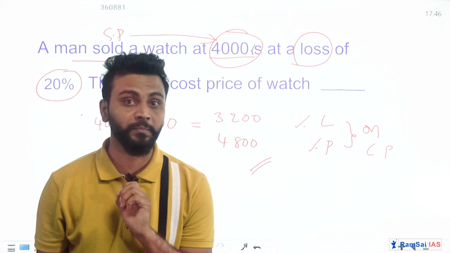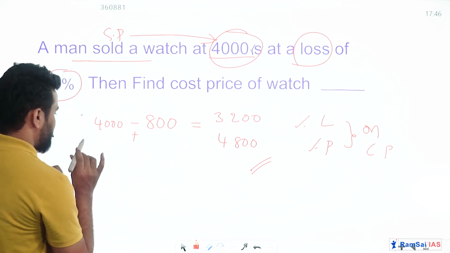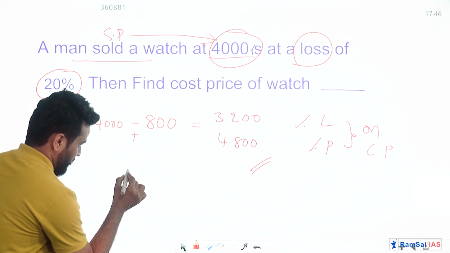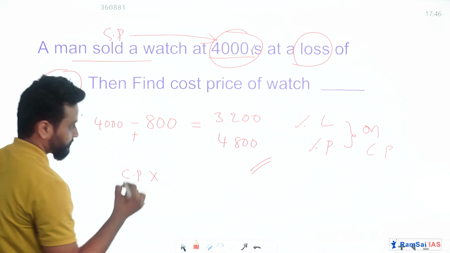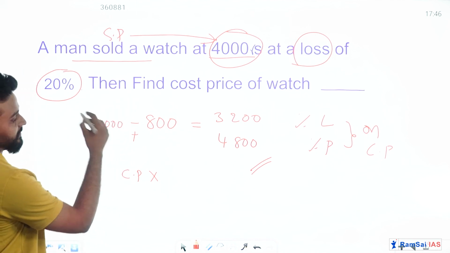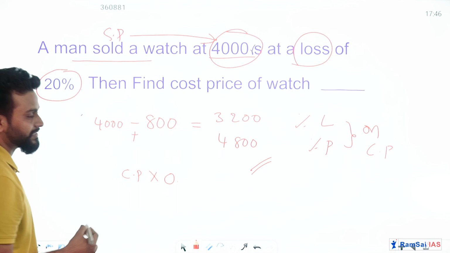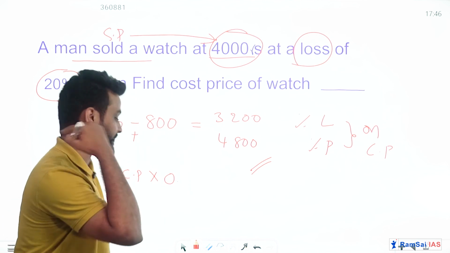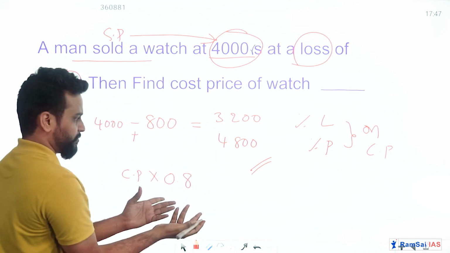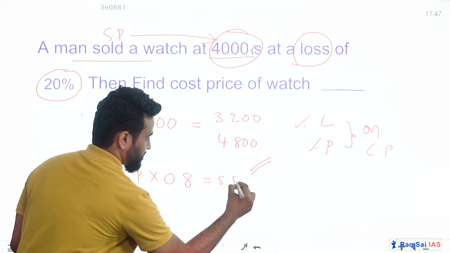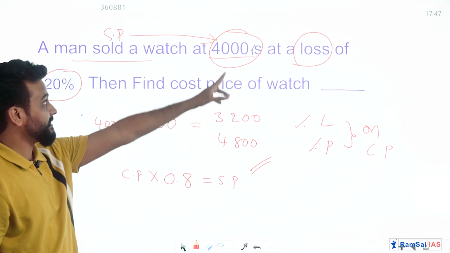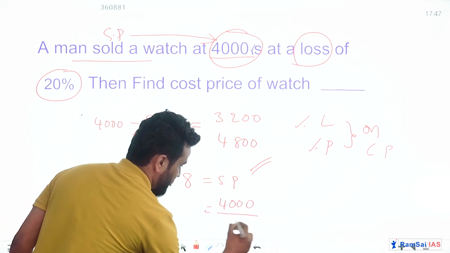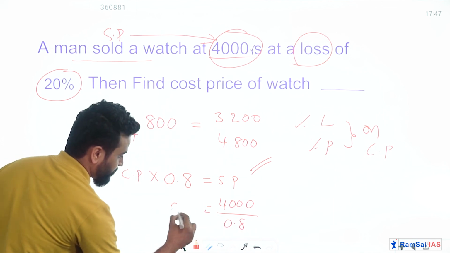Then how to solve this problem? See, very simple if you use our concept. What is our concept? Cost price into, as the person is getting a loss here, we should put 0 point. How much loss is he getting? 20%. So subtract the 20 from 100, so it will be 80. 0.8 or 0.80, both are the same. Gives you selling price. Yes or no? And selling price is 4,000 here. So this is equal to 4,000 by 0.8. This gives you cost price.